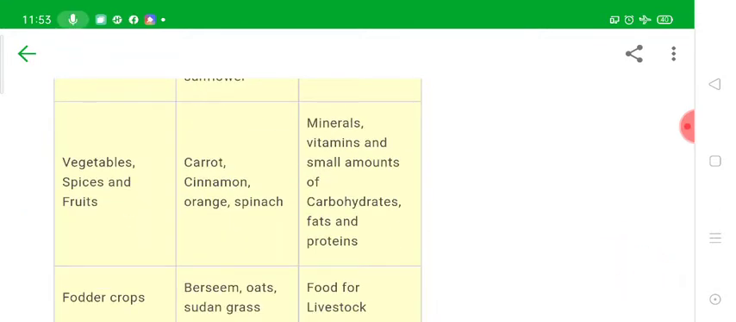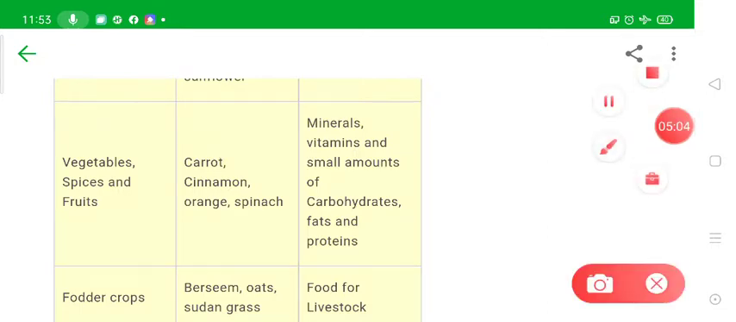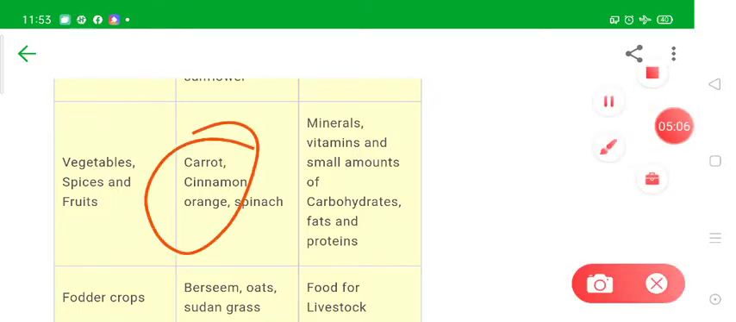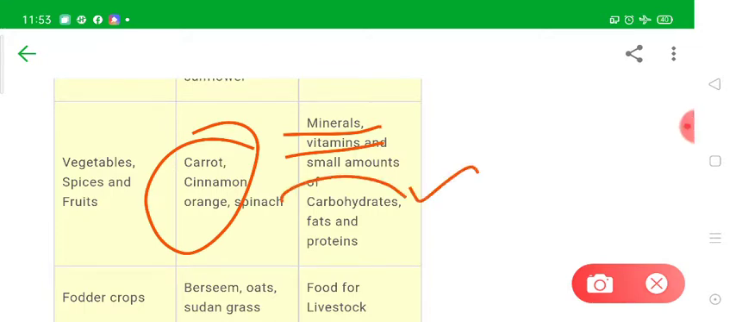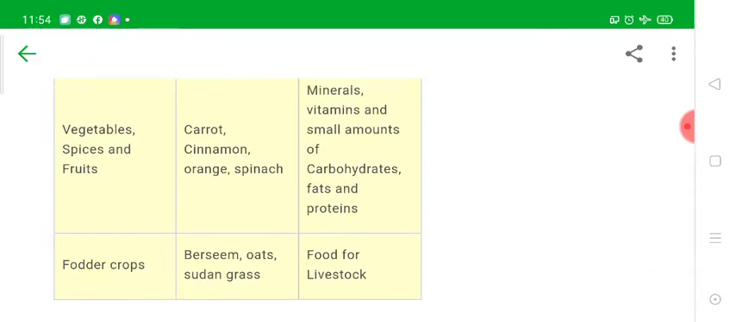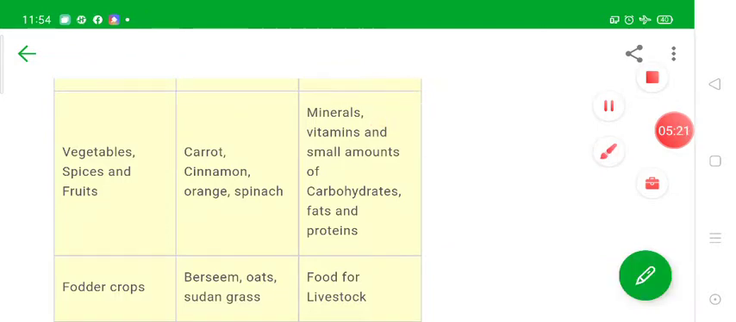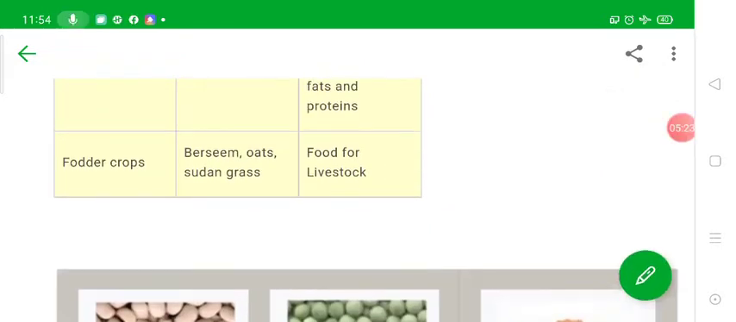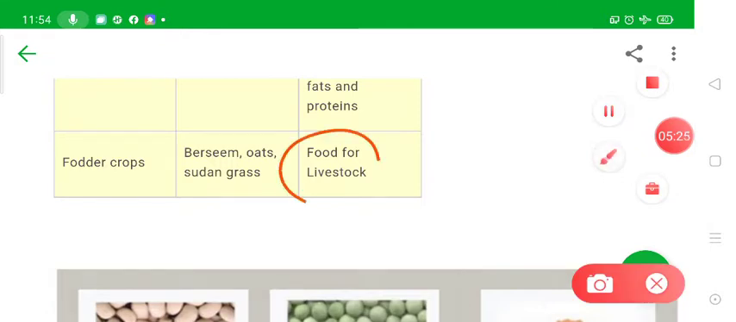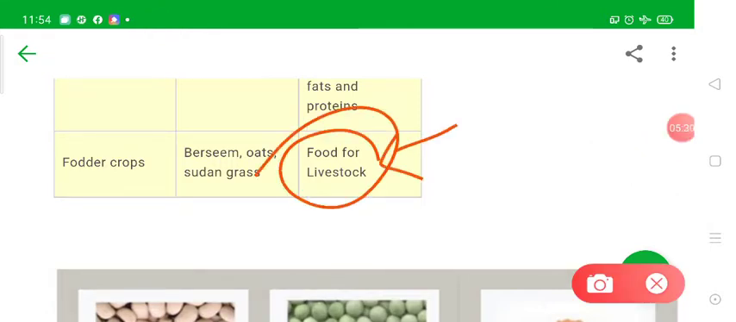Then come the vegetables, fruits, and spices. Right, here are the examples, and they are a rich source of minerals and vitamins, along with many sugars which are called carbohydrates, and some amount of fat and protein. So they are rich sources. The major nutrients present in them are minerals and vitamins. Then come the fodder crops. These are the crops which are used as food for livestock, meaning they are given as food for animals.